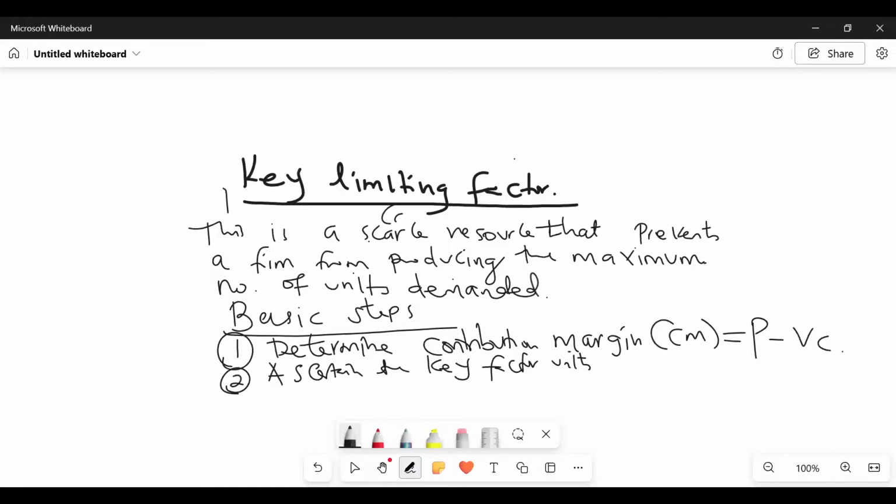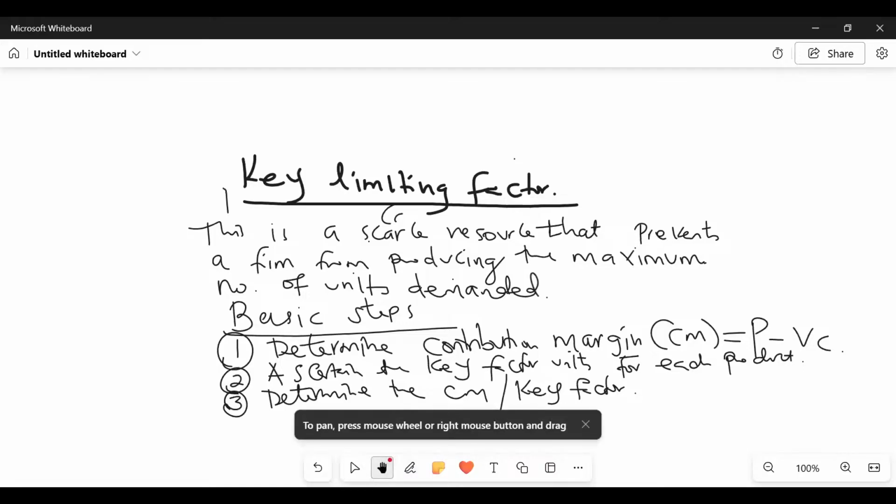Number three, you determine the CM per unit of the key factor. So you give us the quotient between number one and number two. You divide number one and number two like that. Now, ladies and gentlemen, from there, you shall be able to go to number four.